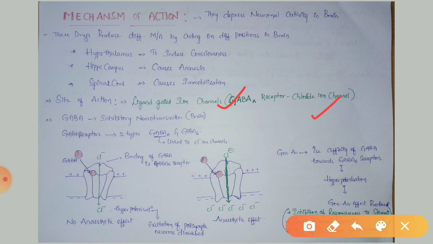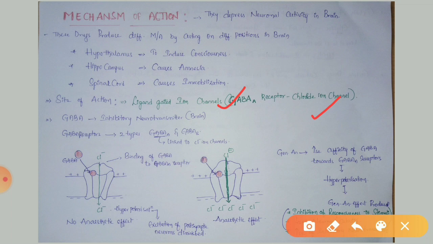It is an inhibitory neurotransmitter which is present mainly in the brain. GABA receptors are of two types. One is GABA A and the second one is GABA B. GABA A receptors are linked to the chloride ion channel. So in normal condition, GABA binds with GABA A receptor and opens the chloride ion channel.